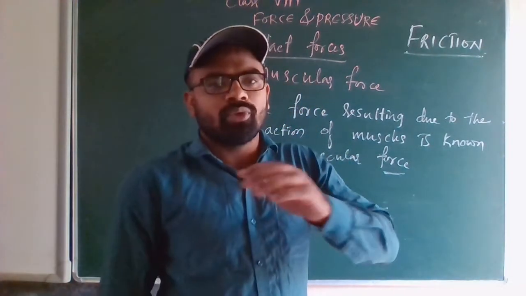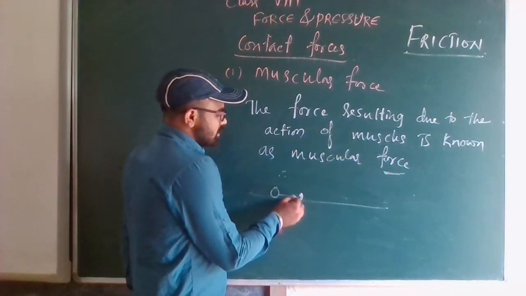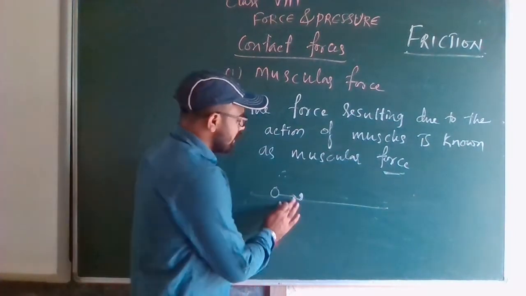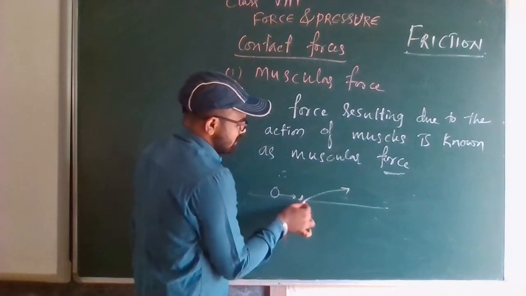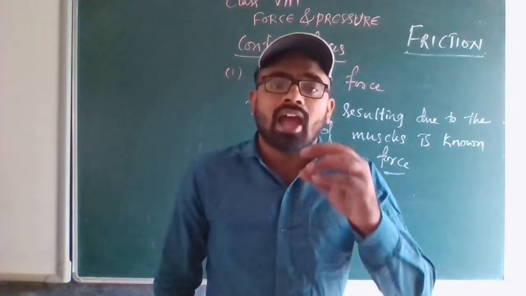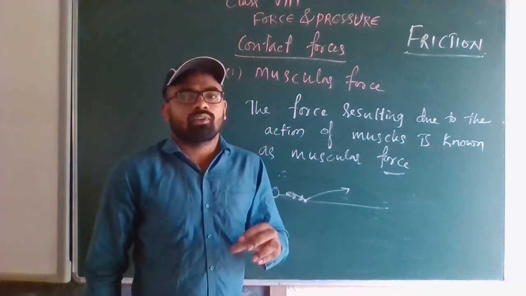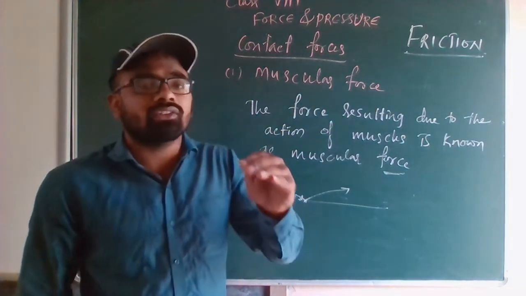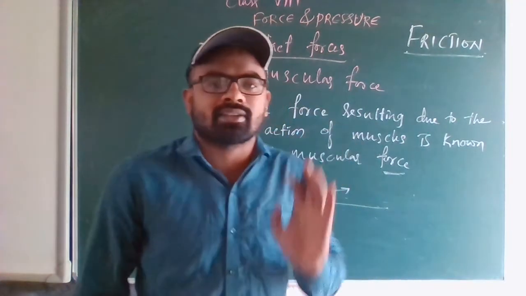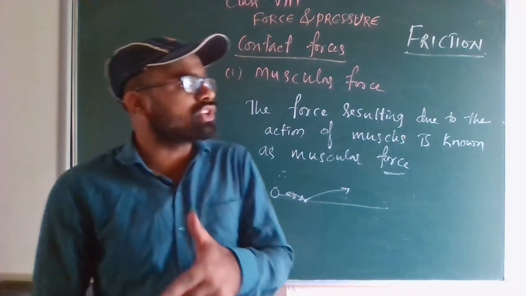If the ball is moving in this direction, the earth acts with force in the opposite direction. The force acted on the ball by the earth will make the ball come to rest. That force we call friction.